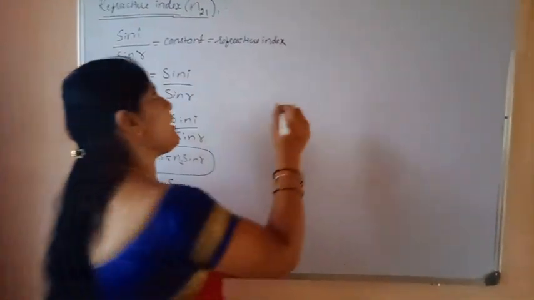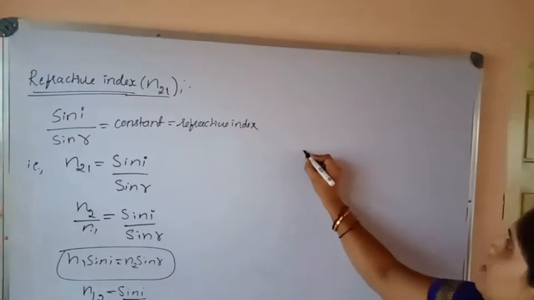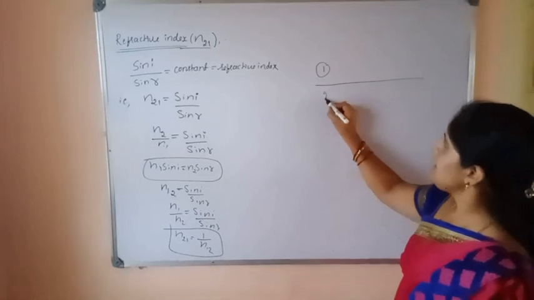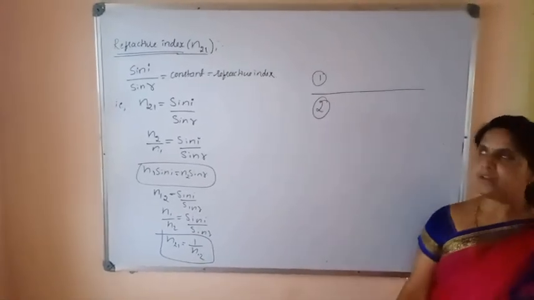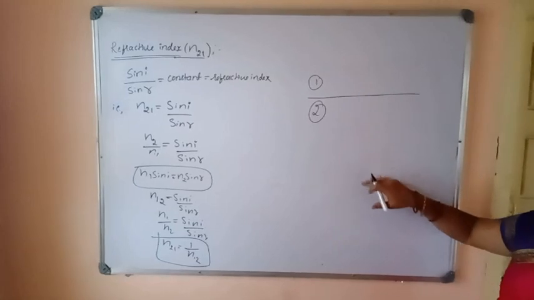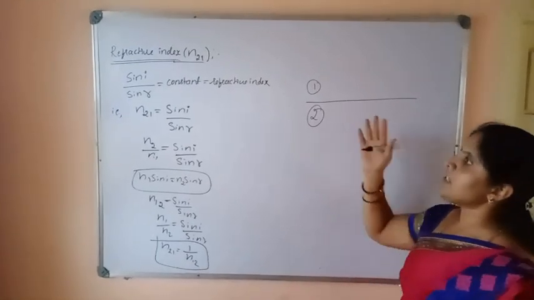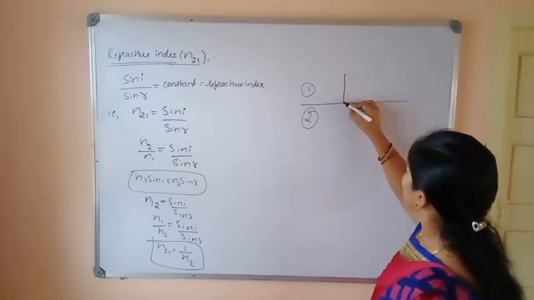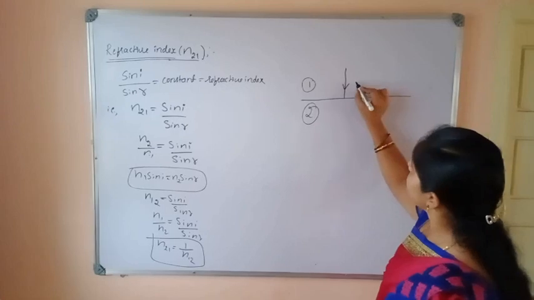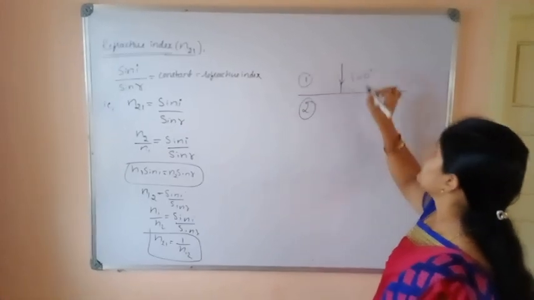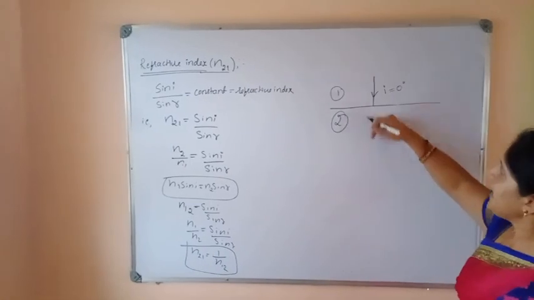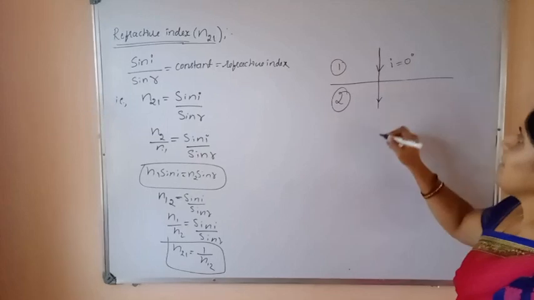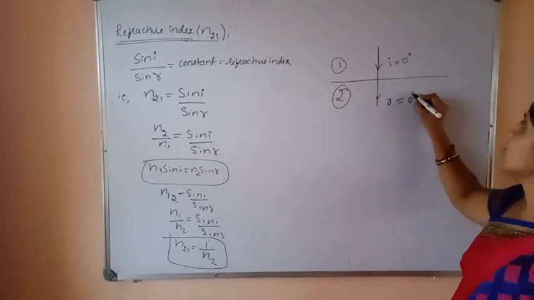Okay. Next, let us consider two mediums. Let us call this medium 1 and this medium 2. We already know that when light travels from one medium to another medium, it gets bent. That means it gets refracted. But for normal incidence, the angle of incidence is equal to 0 degrees. When light travels along the normal, it moves undeviated in the second medium. That is, the angle of refraction is also 0 degrees.